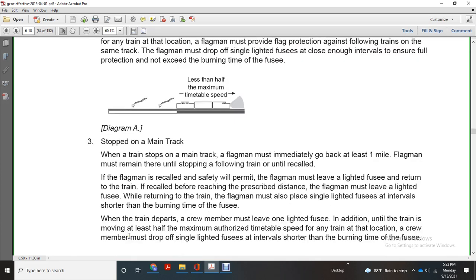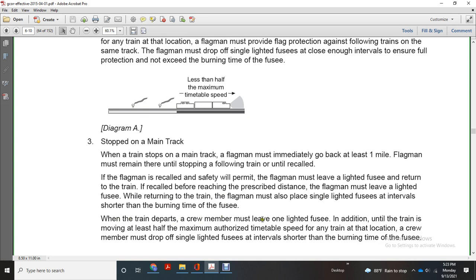When the train stops on the main track, the flagman must immediately go back at least 1 mile. The flagman must remain there until the stopping of the following train, or until recalled. If the flagman is recalled and safety will permit, the flagman must leave a lighted fuse and return to the train. If recalled before reaching the prescribed distance, the flagman must leave a lighted fuse while returning to the train.